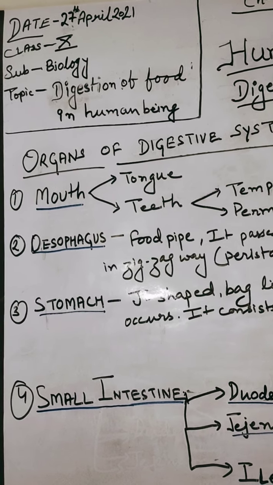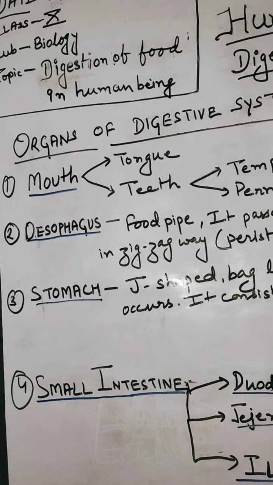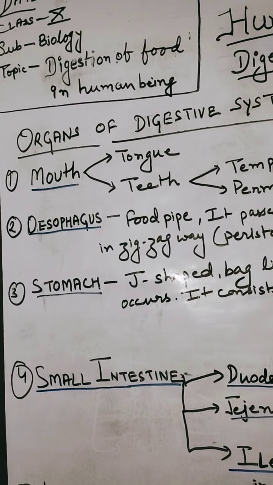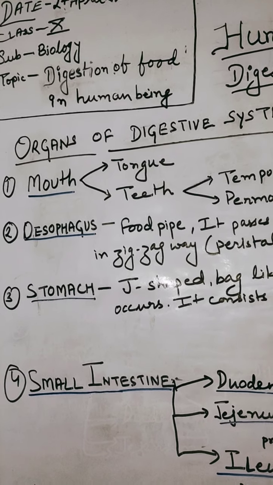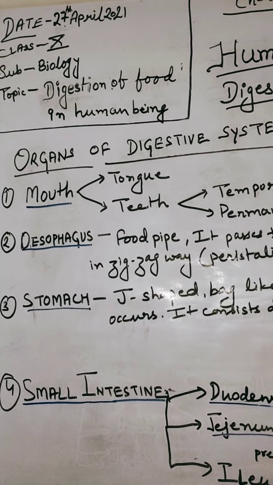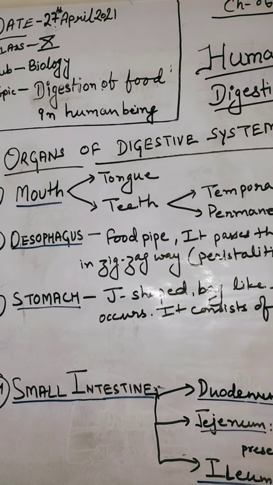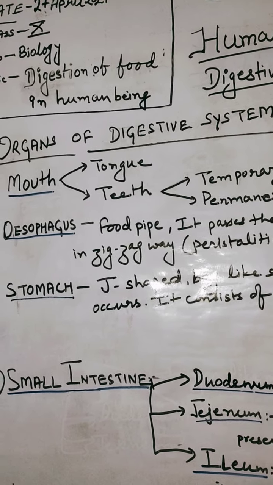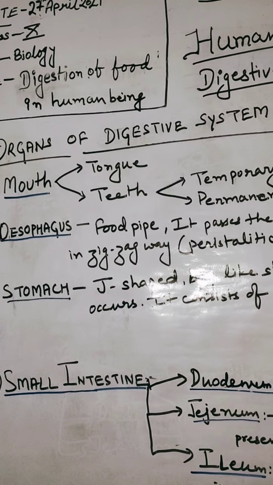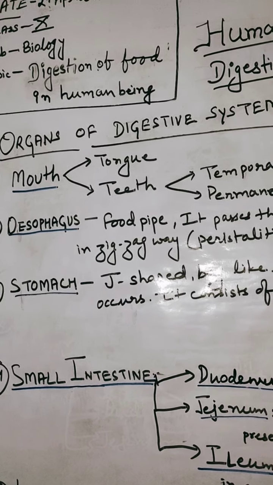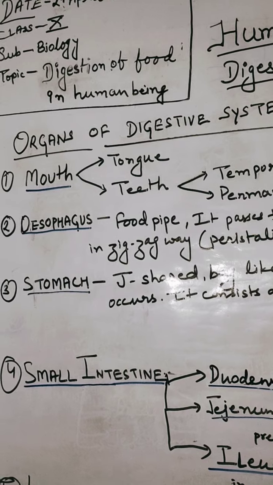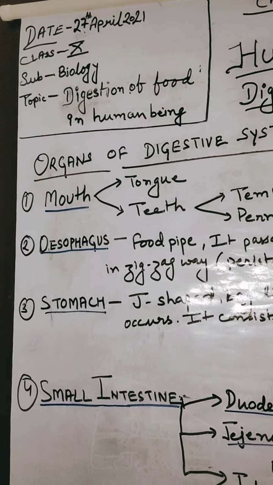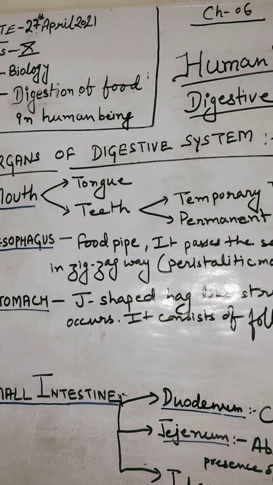Good morning, students. Today we are going to discuss how digestion of food occurs in human beings. As in the previous class, we have studied the digestive system and its functioning. Now let's see today what the different organs of the digestive system are and how they function. Now let's start with the first one.